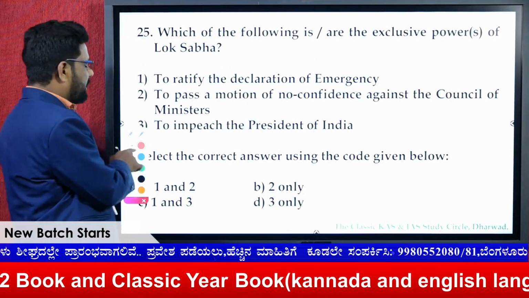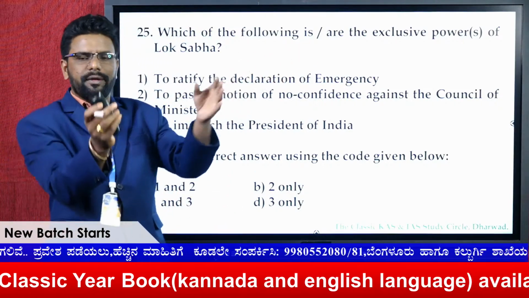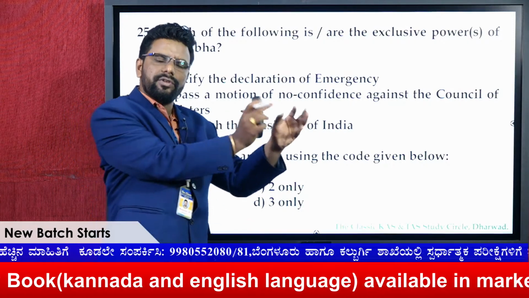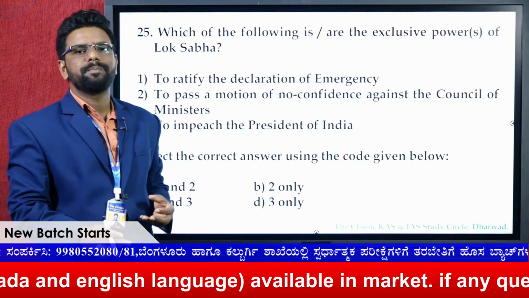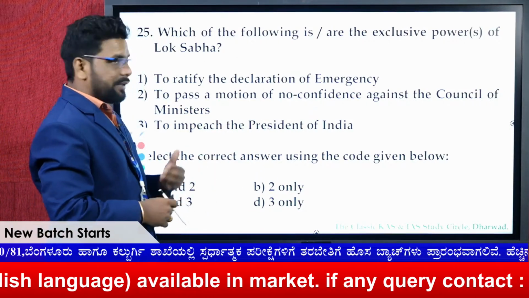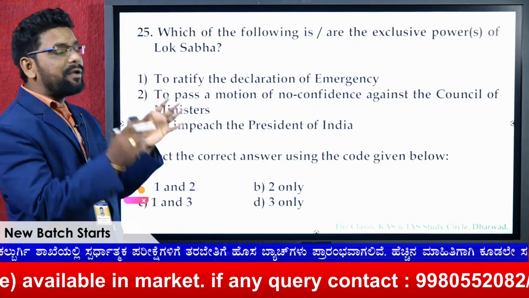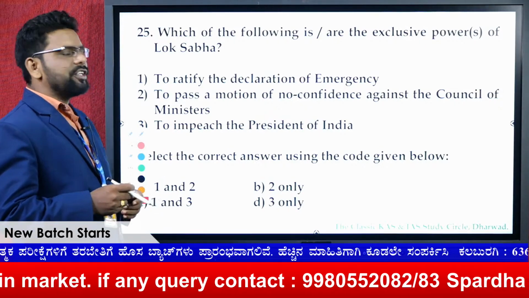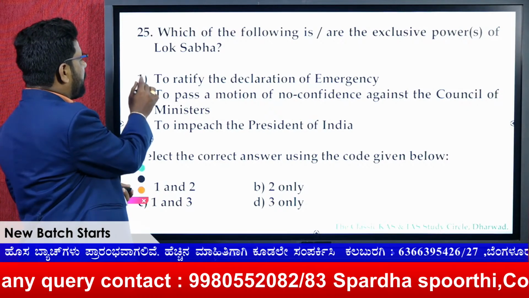Okay, again this is about the exclusive powers of the Lok Sabha. While we are dealing with the Lok Sabha and the Rajya Sabha, some powers are exclusive to the Lok Sabha, some powers are exclusive to the Rajya Sabha, and some powers they both have to deal with. So which of the following is the exclusive power of the Lok Sabha? To ratify the declaration of emergency requires the special majority, so this cannot be right.